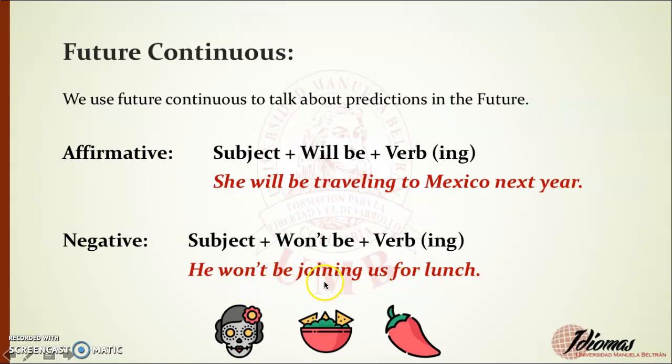Él no estará viniendo con nosotros para almorzar. Yes? So remember, will be if it is affirmative and the verb with ing. And if it is negative, won't be and the other verb with ing.